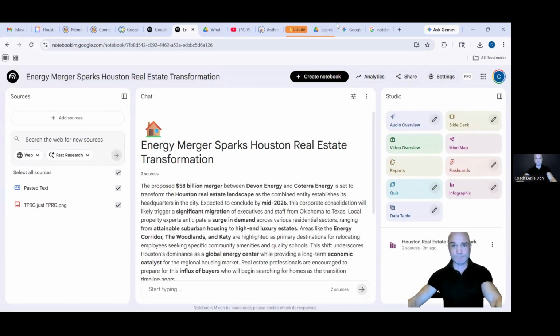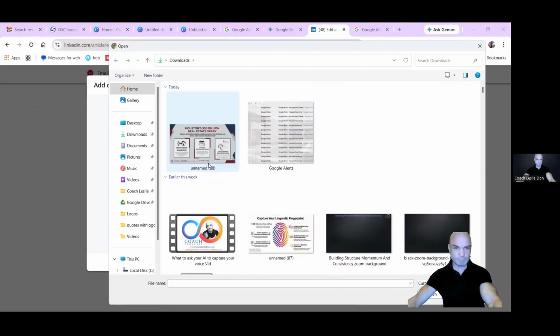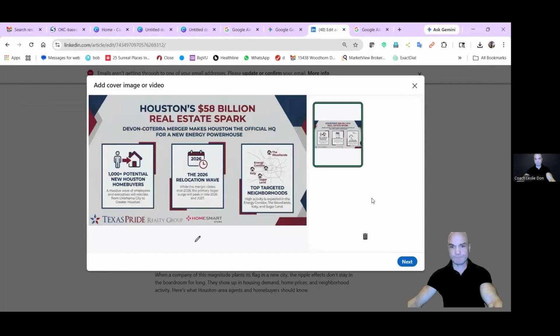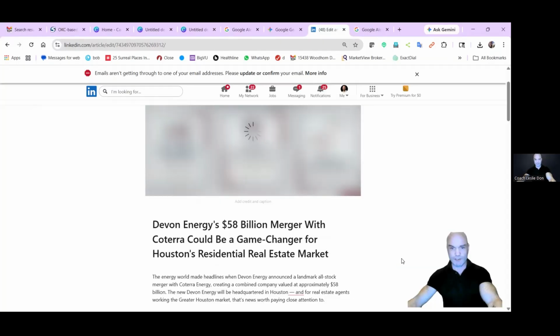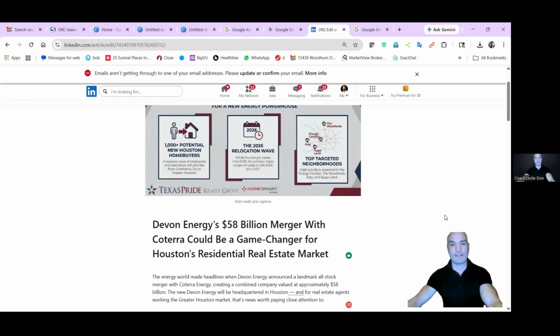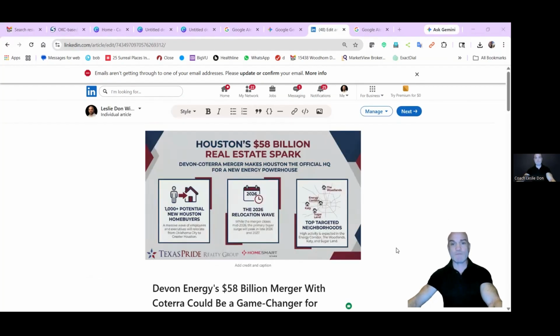So now let's go to LinkedIn so I can show you what we're looking for next. We're going to upload that image, and I'm just going to upload from my computer right there. You'll notice now that Notebook LM is moved from that corner, and I put our team logo and our company logo on the image. Takes a minute to load, but this is what the article now looks like.